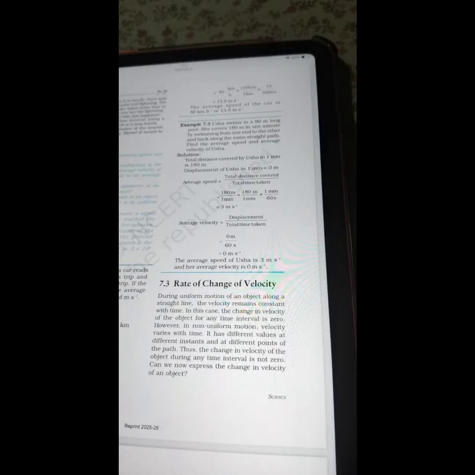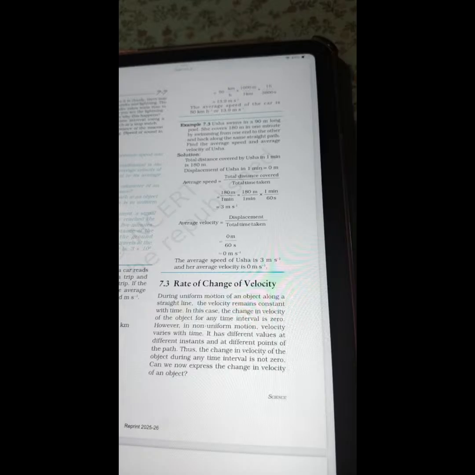Average speed is equal to total distance covered divided by total time taken. So it will be 180 divided by 1, which is 180 by 1 into 1 by 60, that will give you 3 meter per second. Average velocity will be displacement upon total time taken, which is 0 divided by 60 meter per second. So the average speed of Usha is 3 meter per second and her average velocity is 0 meter per second.